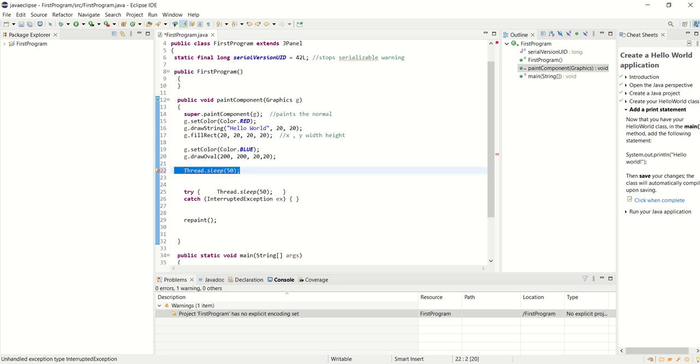So what is this? Well, Thread.sleep is the pause. That's what I'm trying to do. Right? I'm trying to sleep for 50 milliseconds. But the computer can't guarantee that it's going to be exactly 50 milliseconds. It might be 48. It might be 54. It might go do something. So it's saying Java forces us to try to do it.